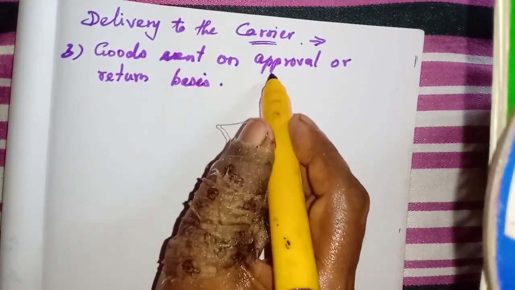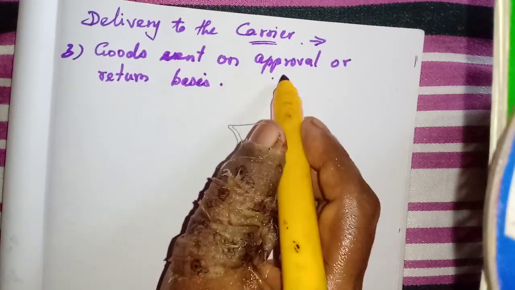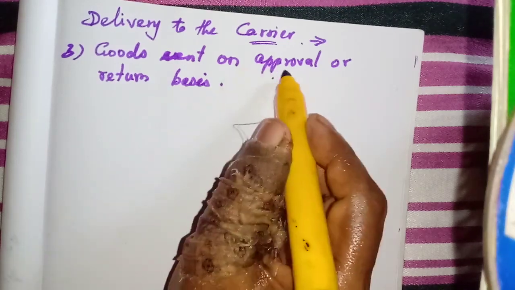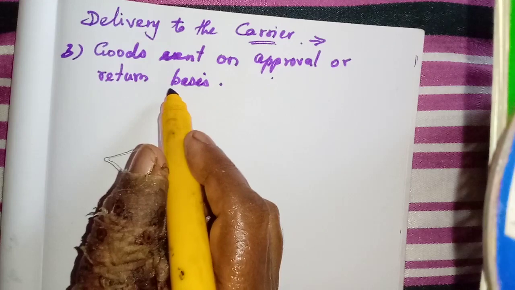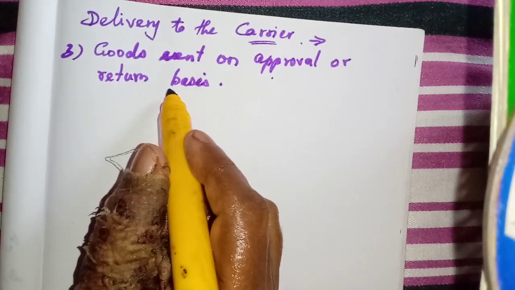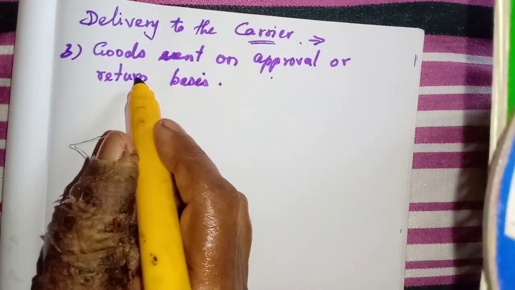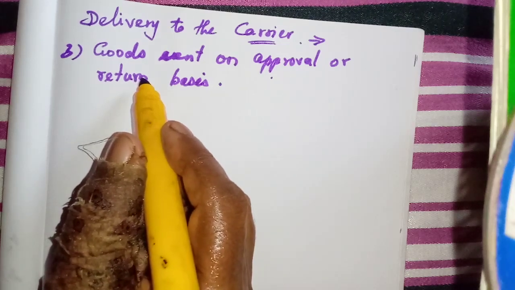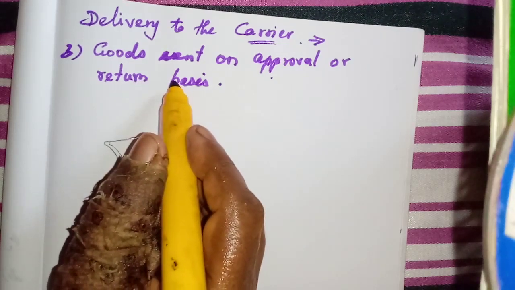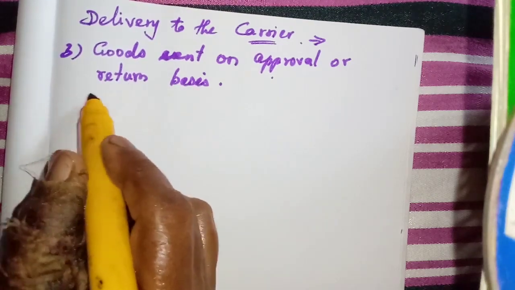Only if he approves will he keep the goods. If he has not approved the goods, he will return them to the seller. That type of sale is another contract. Here the dealer will sell the goods, and if the goods are not saleable, they will return the goods.